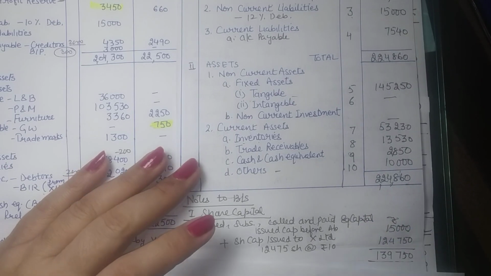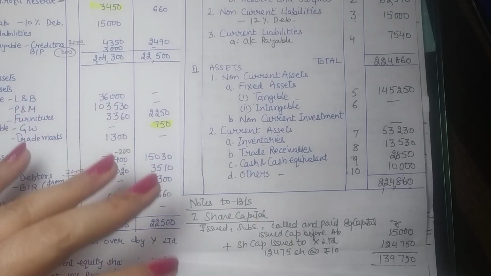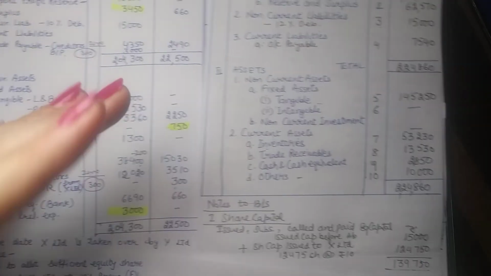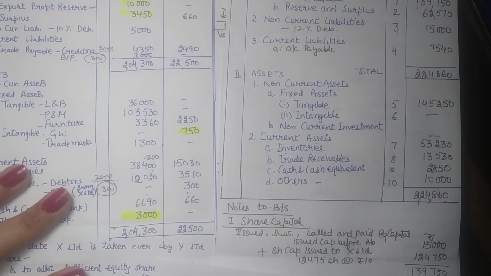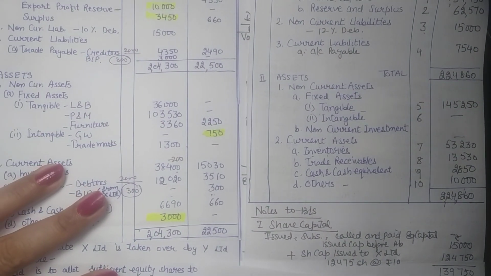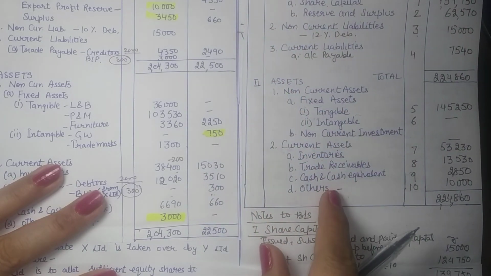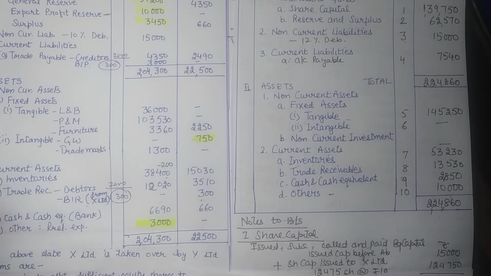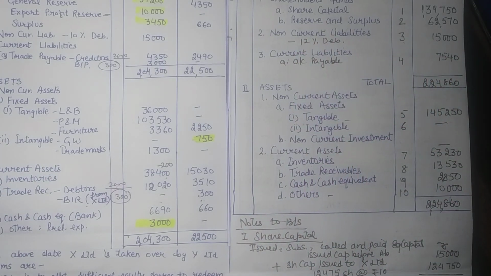Right. So I hope you are getting to know the procedure of passing journal entries and preparing the balance sheet in the books of the purchasing company. So you are to record two sets of entries and then make the balance sheet, but the balance sheet shall be prepared perfectly in the statement form, in the format given to us. Right. So all calculations will be done through the notes. So notes form an integral part of your questions.